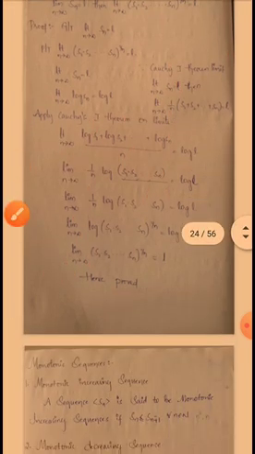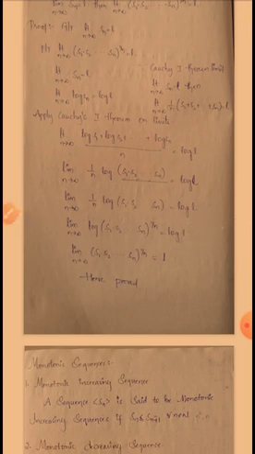on limits. We know what Cauchy's first theorem on limits is: limit n tends to infinity Sn is equal to L, then limit n tends to infinity (S1 plus S2 plus up to Sn) by n is equal to L. Okay. So limit n tends to infinity (log S1 plus log S2 plus up to log Sn) by n is equal to log L. Okay. Limit n tends to infinity, 1 by n I am taking outside. So 1 by n into log of S1 S2 up to Sn is equal to log L. So we know that